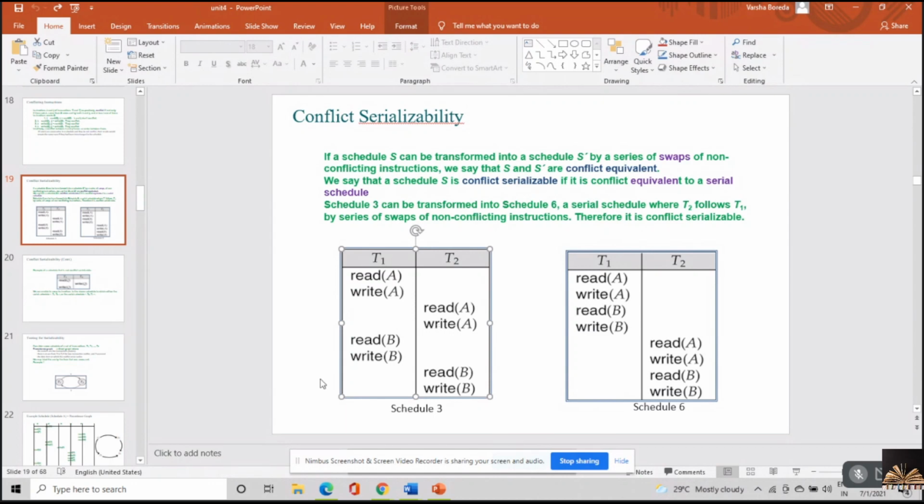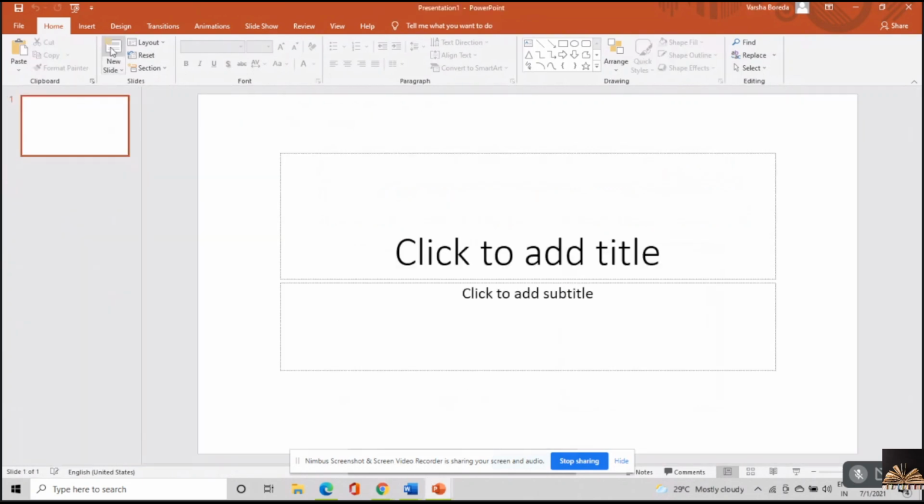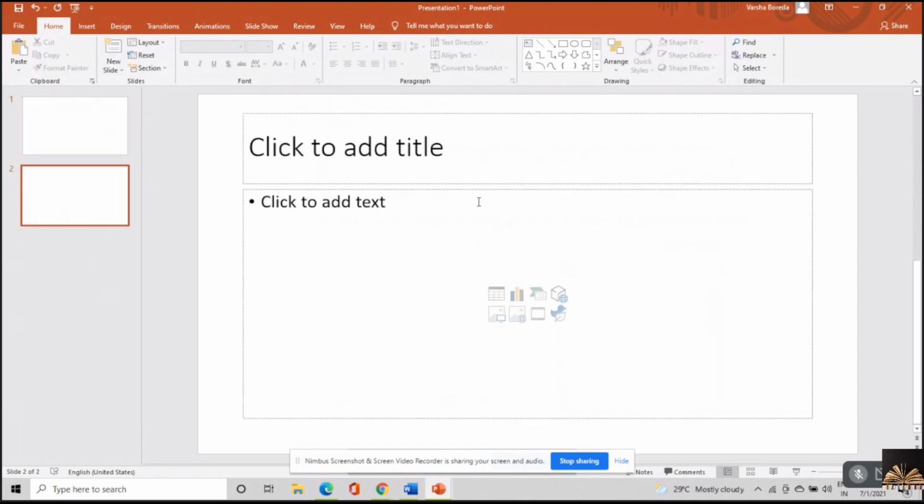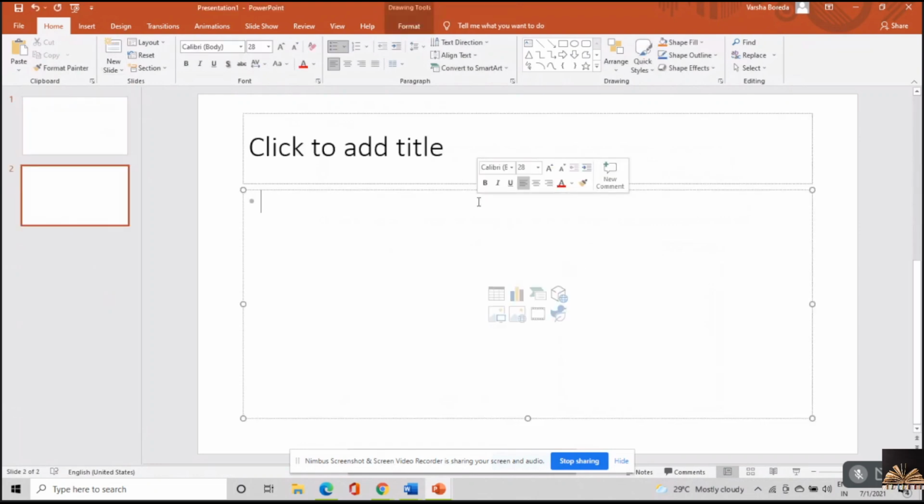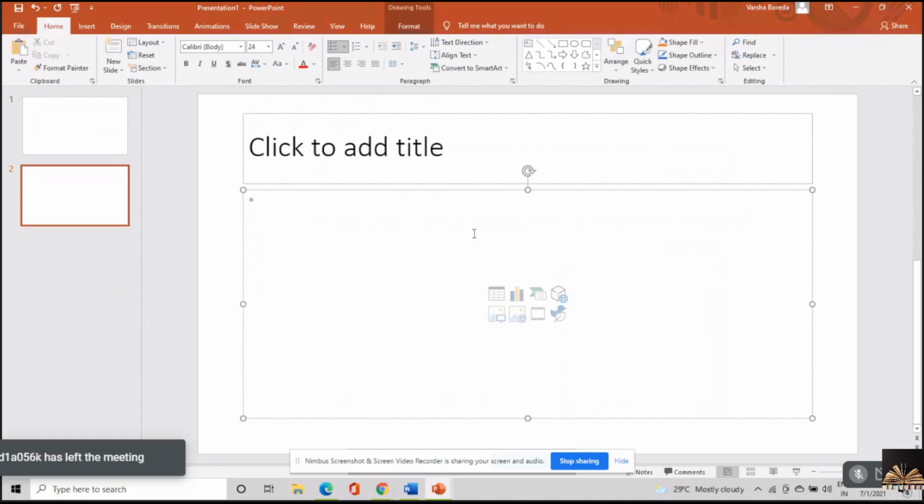1 second. See, I'm going with T1 and T2. I'm going with T1 and T2.